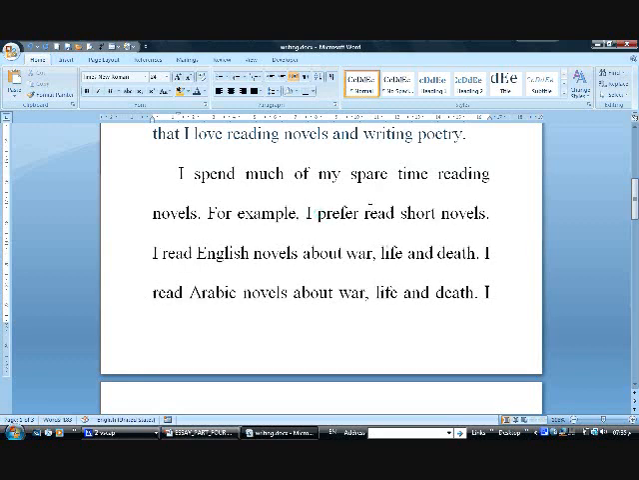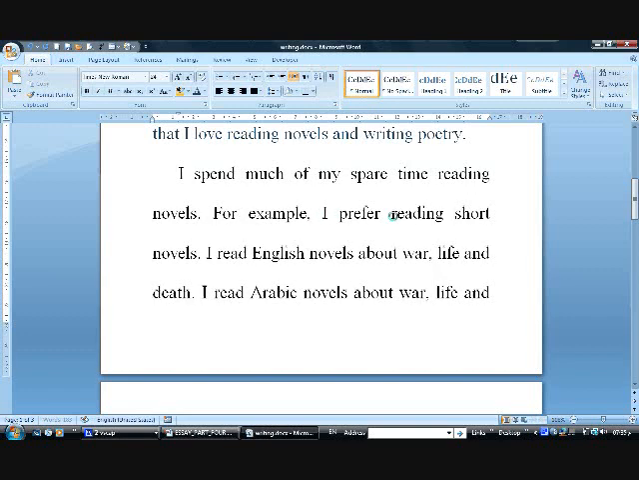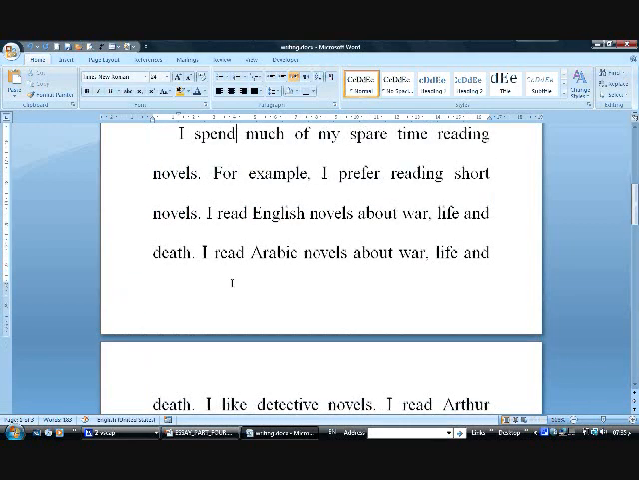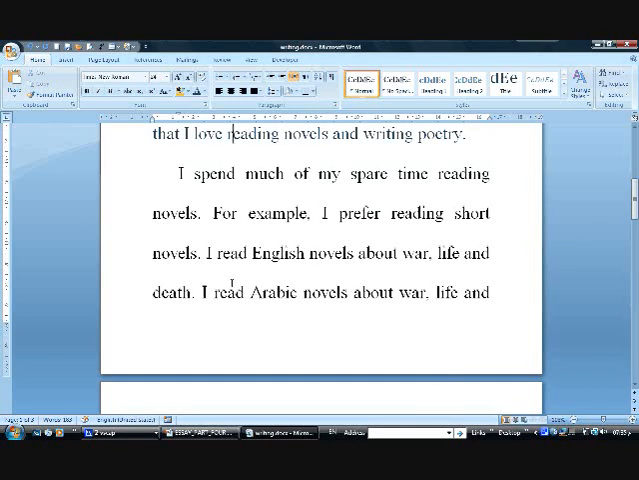I read English novels about war, life and death. I read Arabic novels about war, life and death. Do you remember when we said that we can make our sentences into compound sentences or complex sentences, and in this way improve their quality, improve the way they look inside our essays or paragraphs? Okay, let's try that.